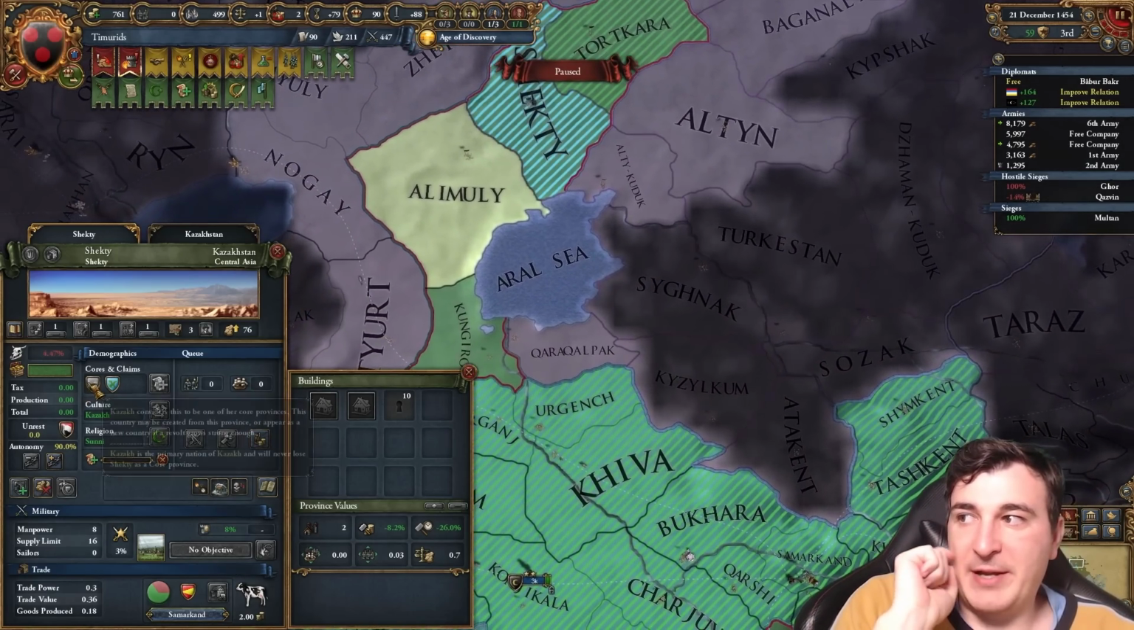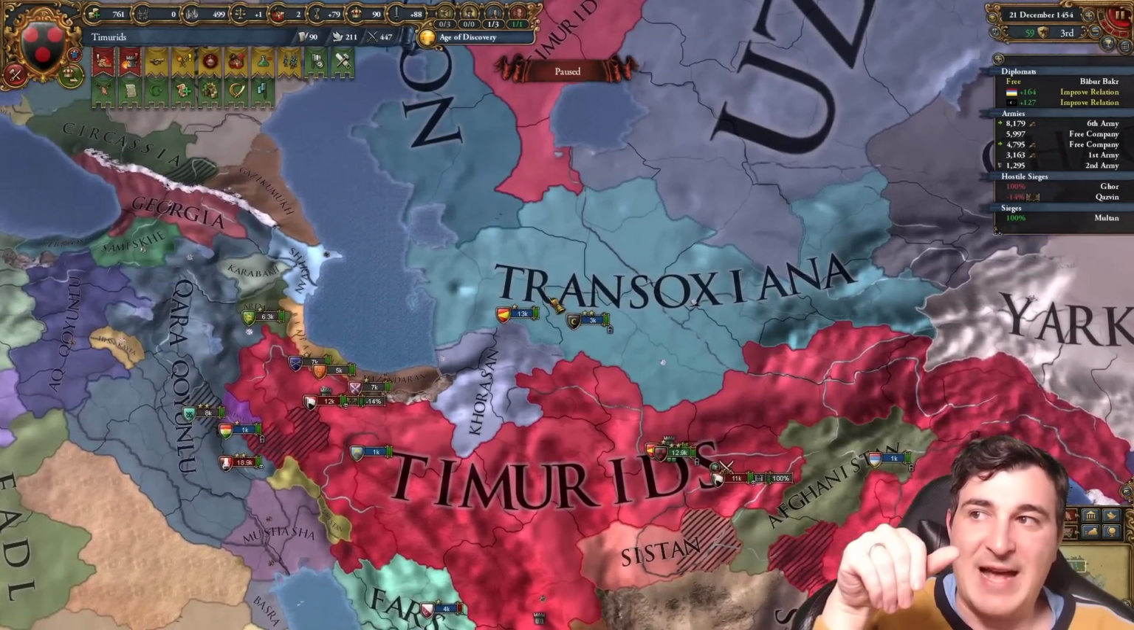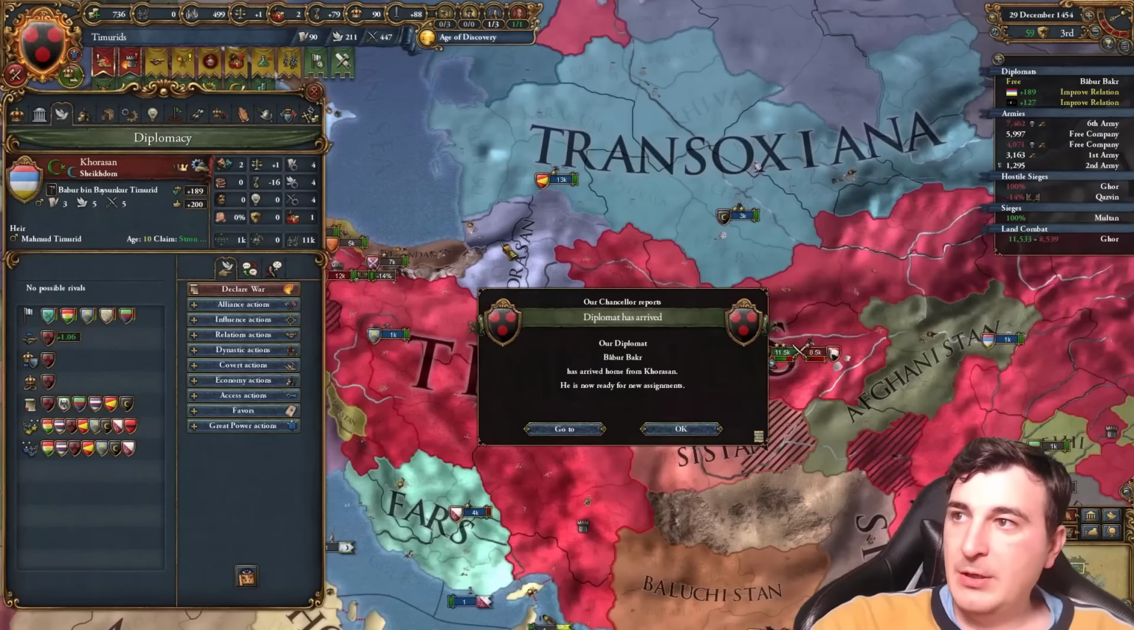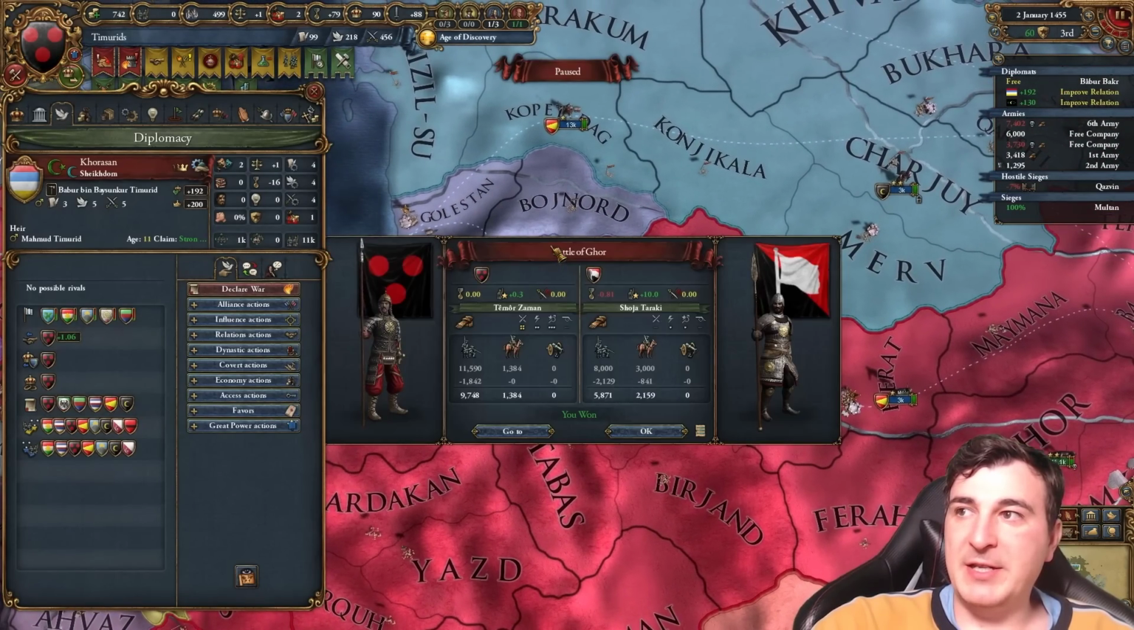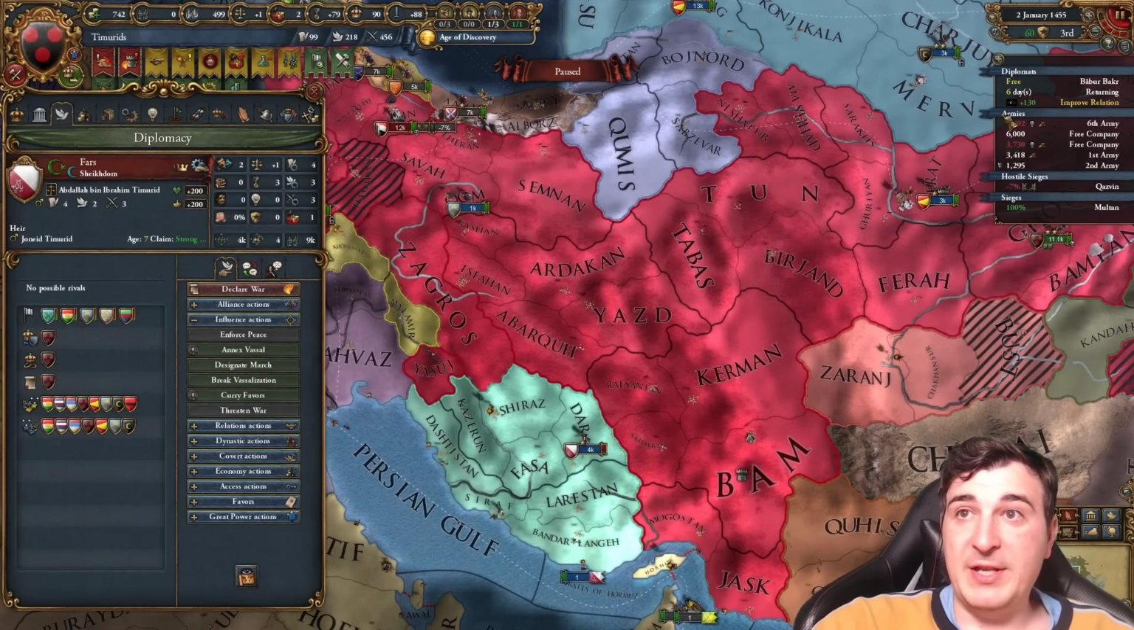I don't need to stress about it too much. As a consequence, just getting Transoxiana means everybody else that is a vassal is going to be super loyal afterwards, right? Also, send a little gift to Khorasan so I can integrate both Khorasan and Transoxiana at the same time. I would love to integrate all three of these guys at the same time.